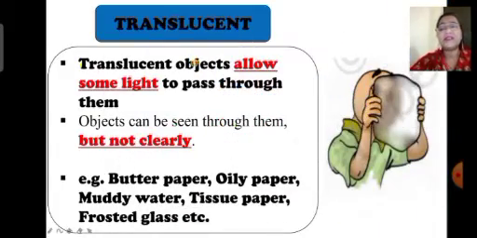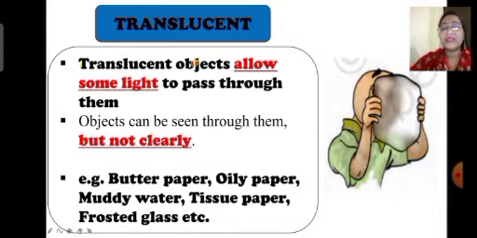Then next is translucent object. What do we mean by a translucent object children? There are some objects through which we can see, but not very clearly. Such objects are known as translucent objects, or we can say that translucent objects allow some light to pass through them. Objects can be seen through them but not clearly. Such objects are known as translucent objects.